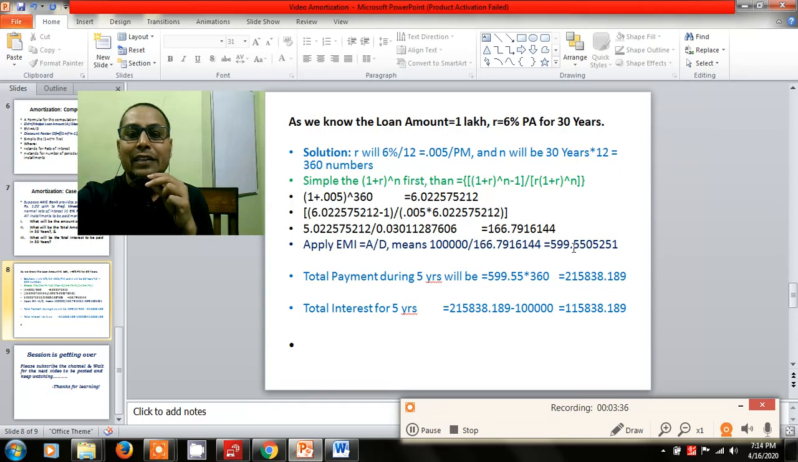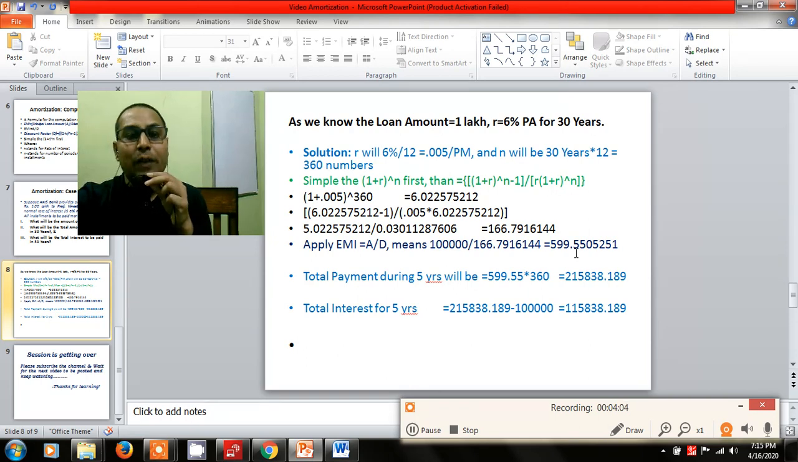After knowing this amount of EMI, Beneath Misra ji is also interested to know how much will be the total payment over this time period of 30 years. So the payments will be paid equally, 599.55 per month. In 360 months the total amount will be the EMI multiplied by 360. So this will be 2,15,838 rupees and 18 paise.